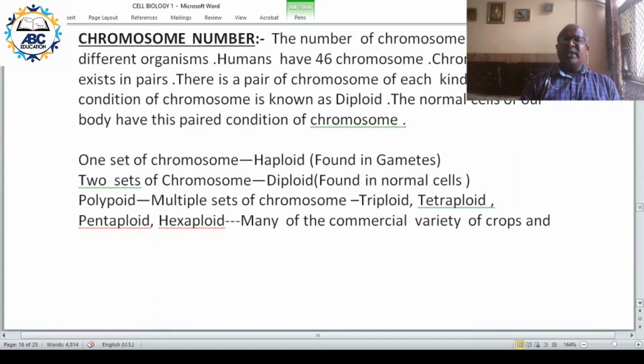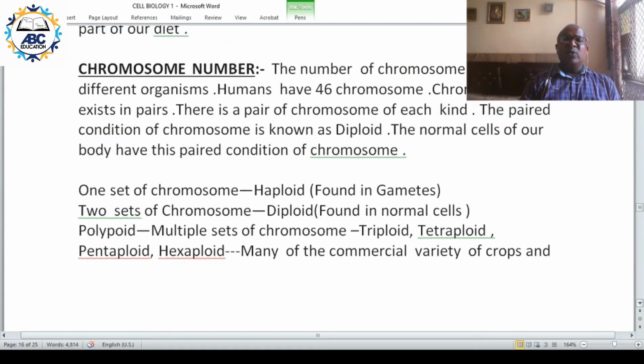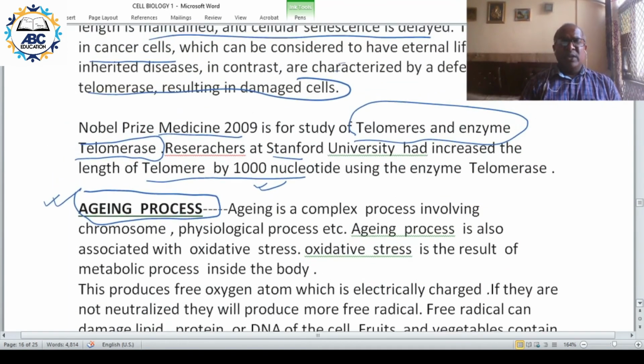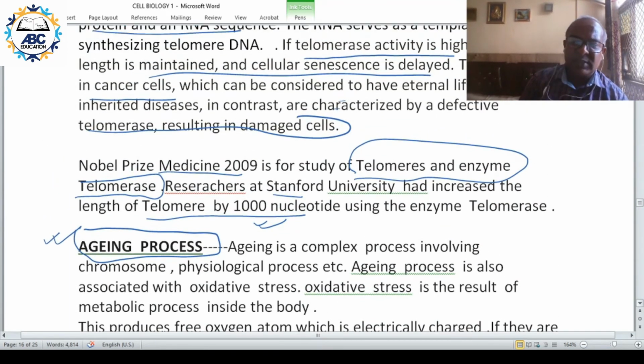It can increase the length of telomeres. That is why the enzyme telomerase can be used as an anti-aging enzyme.